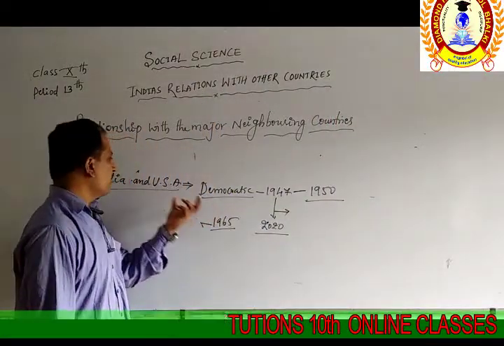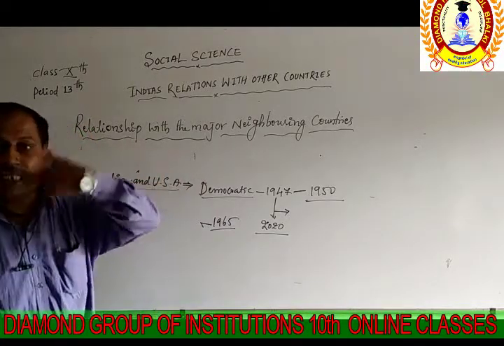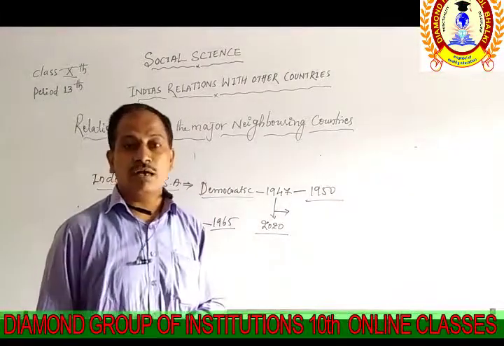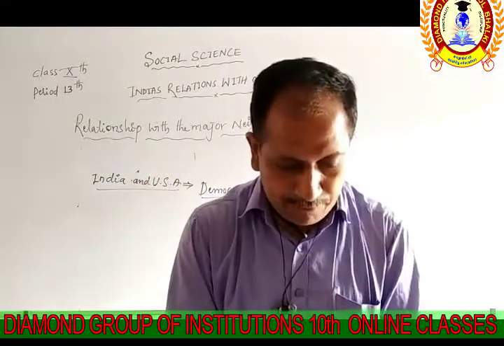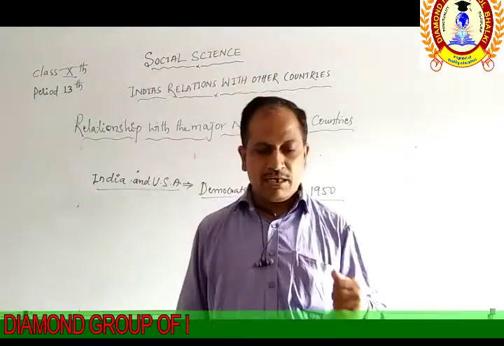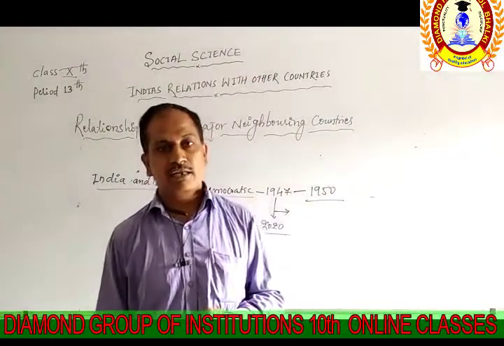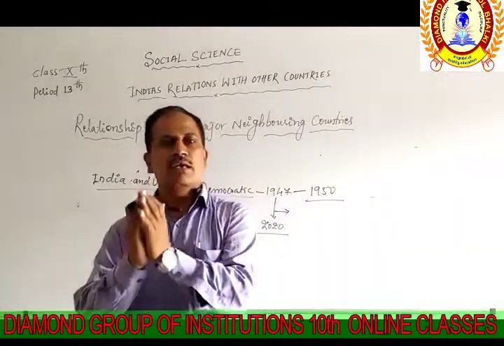So till today we have studied the important points, but other than this, India has followed good relations with some other neighboring countries, like, you know, Sri Lanka is a neighboring country for us, Bhutan, Nepal, Maldives, Afghanistan, and some other neighboring countries have good relations with India.